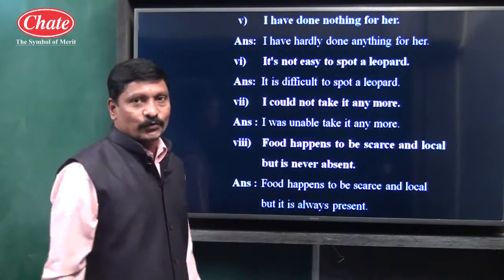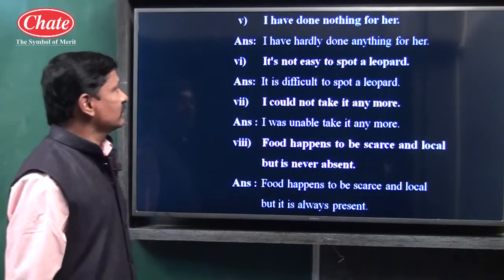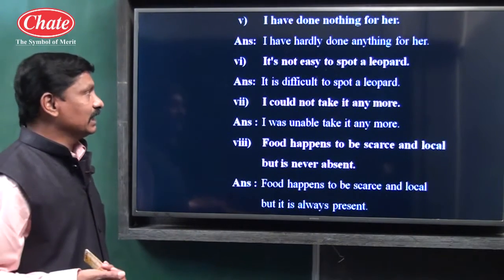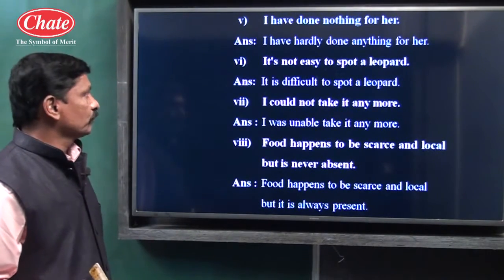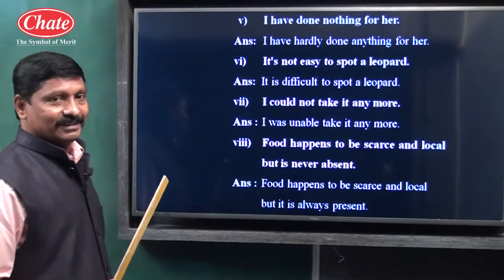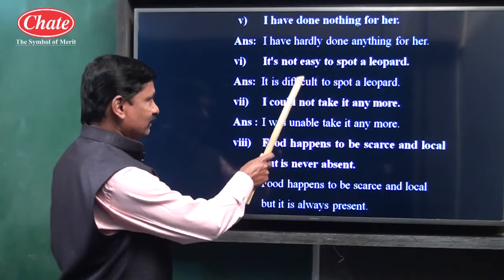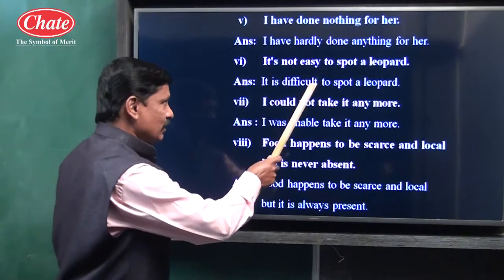Some more examples. I have done nothing for her. Nothing is a negative word, so it is a negative sentence. The affirmative is: I have hardly done anything for her. It's not easy. It's difficult.